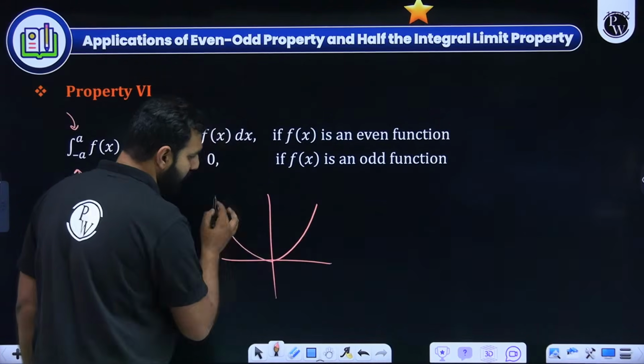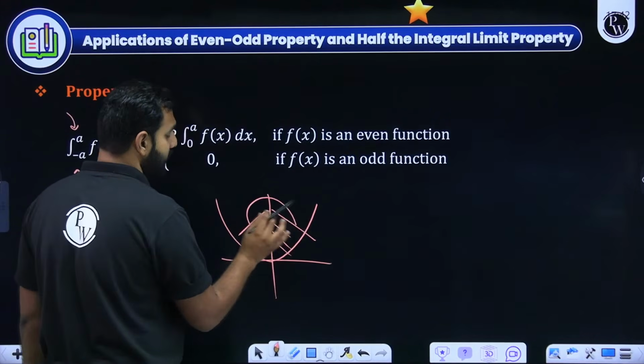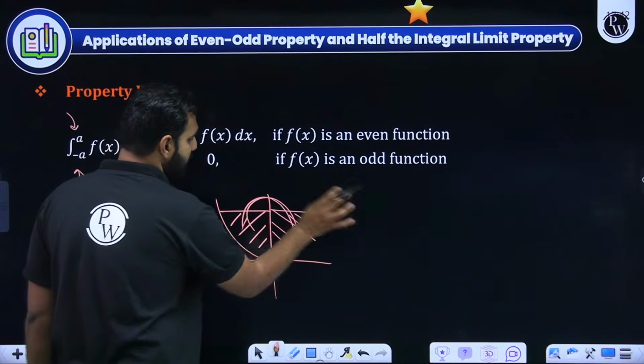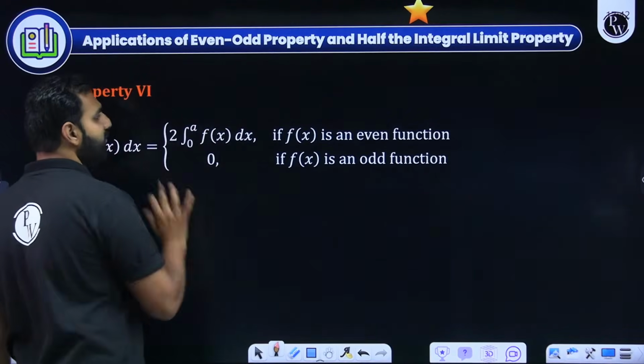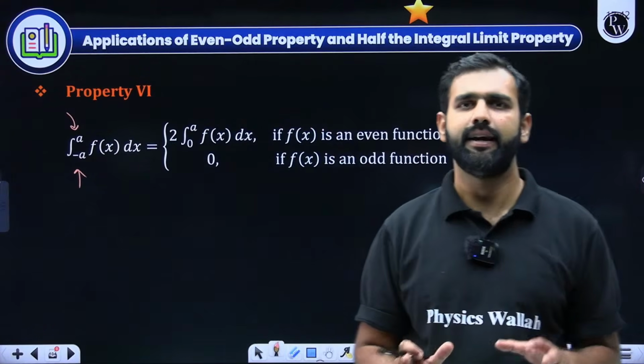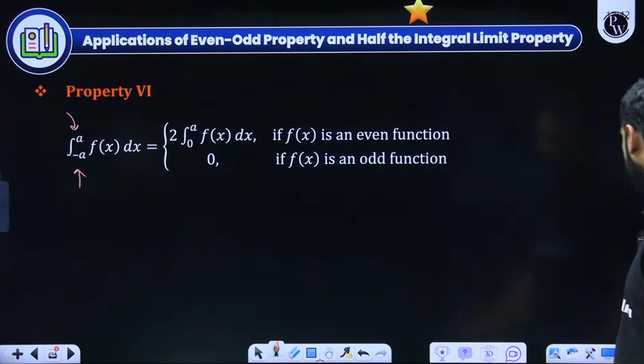So if the graph goes like this, this is capital A, this is minus A. So capital A plus, this is capital A, this is another capital A. So capital A plus capital A is 2A. That's exactly what we have seen over here. Everybody watching, listening and understanding this, are you all there without any confusion? Can I move ahead from here, all the participants?